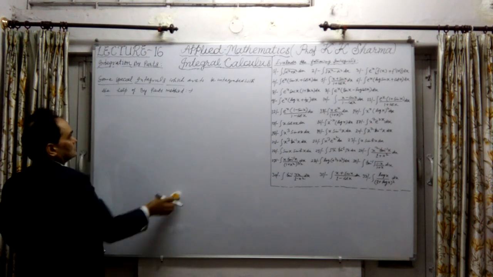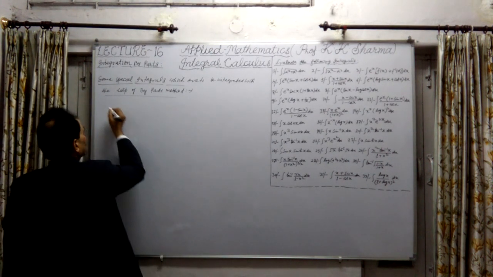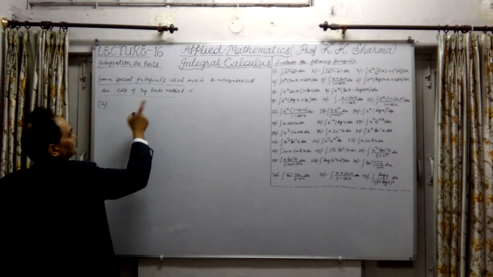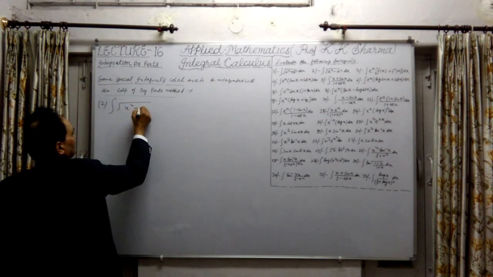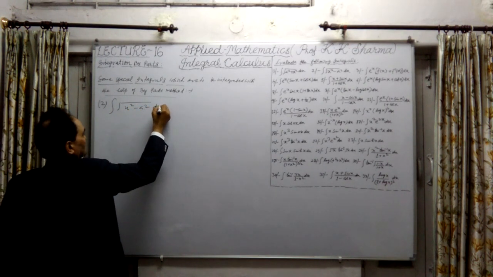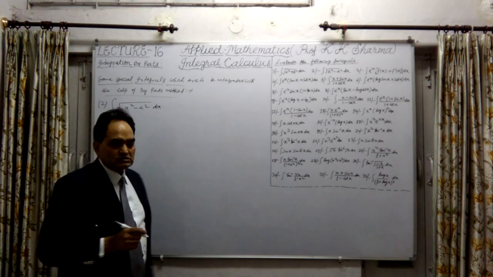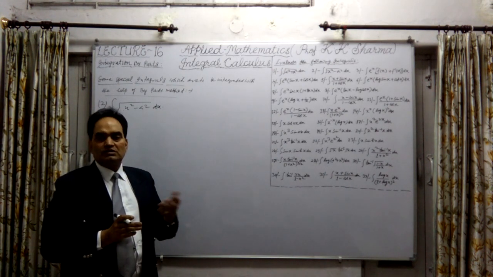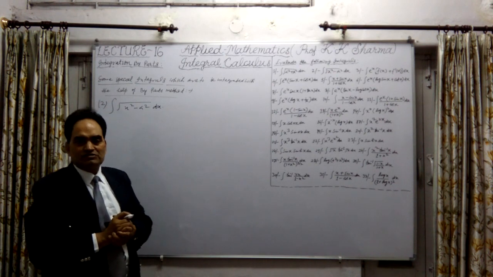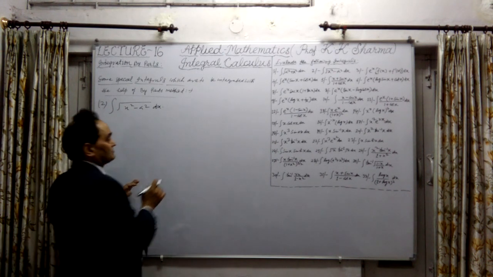Now let us talk about the second question, or second important integral, which is the integration of under root x square minus a square into dx. Again, this is one function, I mean a single function. We have to multiply this by one or consider one as the second function, just to integrate this by the bypass method.